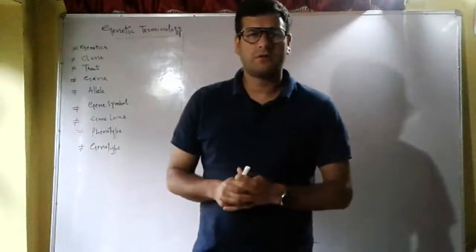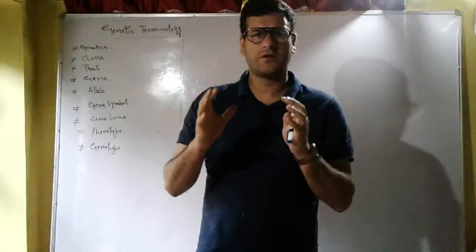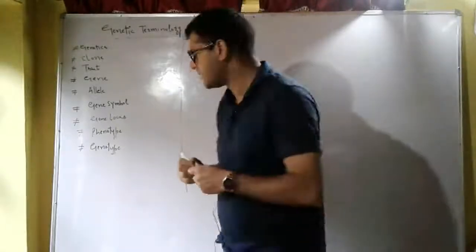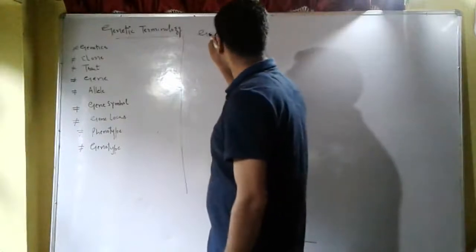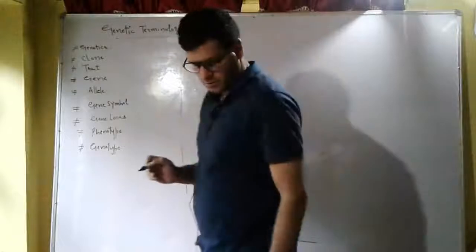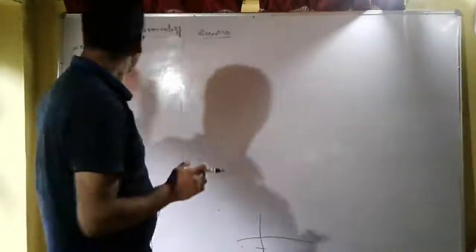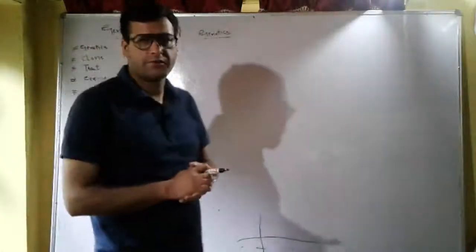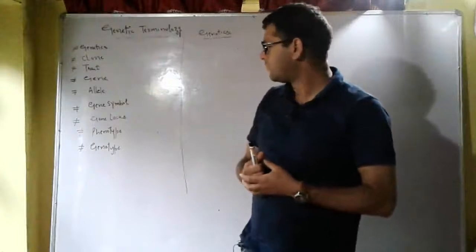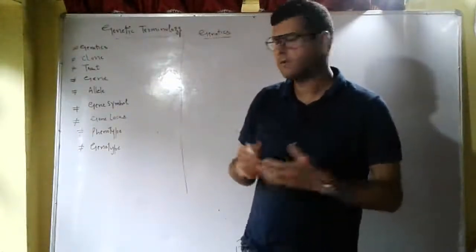Today we will talk about genetic terminology. What are the important terms which are generally used in genetics? First, what do you mean by genetics? The important terms commonly used in genetics are: genetics, clone, trait, gene, allele, gene symbol, gene locus, phenotype and genotype. We'll discuss them one by one.